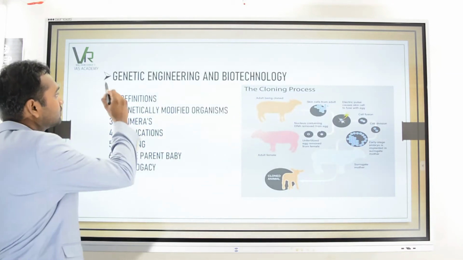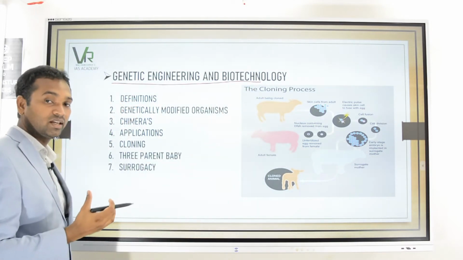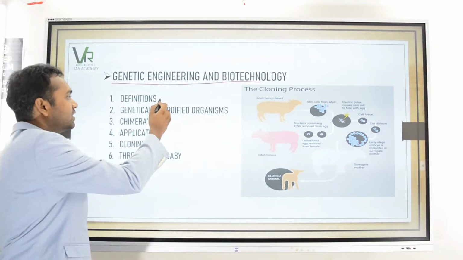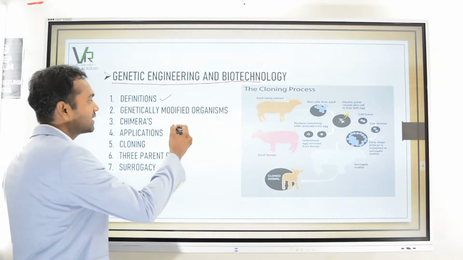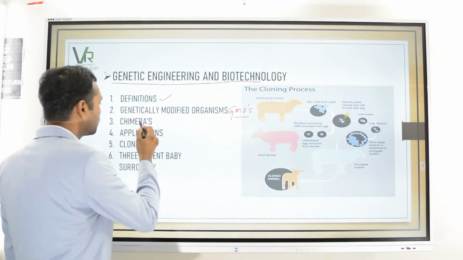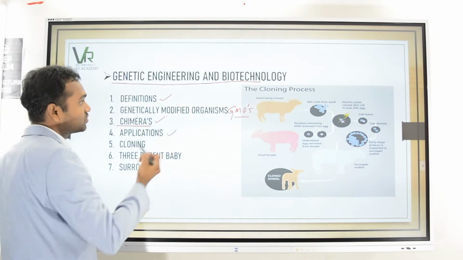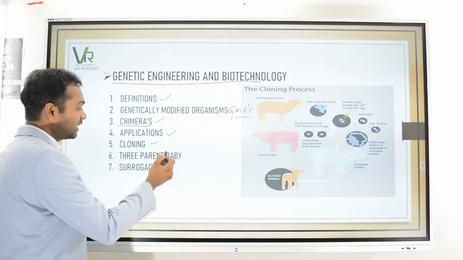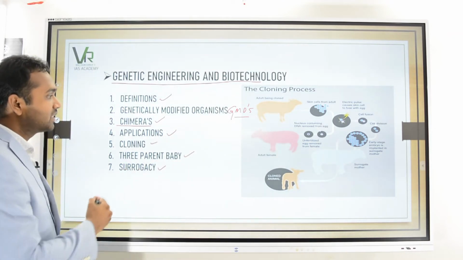Then moving on, we are going to deal with genetic engineering and biotechnology. Are both the same, or is there any difference? Their definitions. We are also going to discuss genetically modified organisms, which are also called GMOs. And we are also going to discuss chimeras, applications of genetic engineering and biotechnology, cloning, three-parent baby, surrogacy. And apart from this, the latest developments.